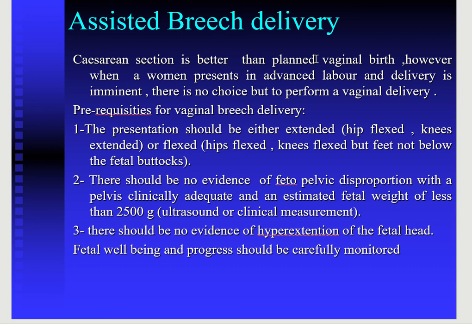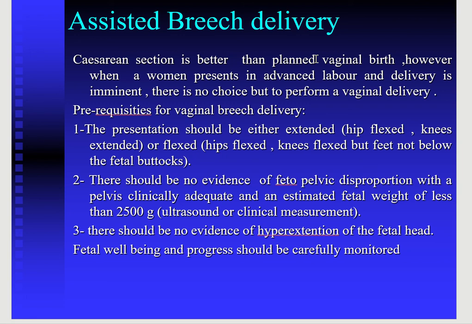However, a planned vaginal birth in breech presentation is not the choice as compared to cesarean section, but most of the patients present in advanced labor and we have to perform the delivery in those cases. Frank breech presentations normally present in labor as in a cephalic presentation.